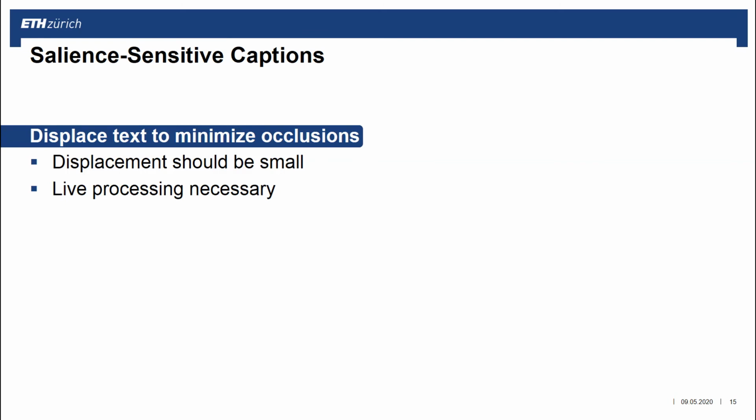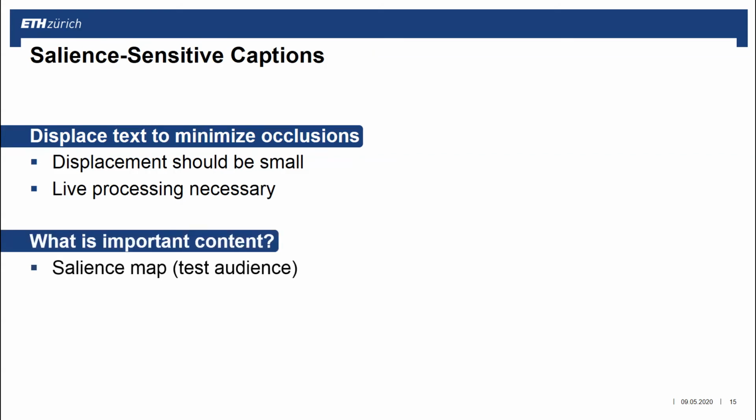Salient-sensitive captions aim to reduce occlusions with important video content by a displacement of the captions. This displacement has to be calculated live in sync with the gaze. To determine important regions, we recorded a salience map based on a test audience watching the videos with audio.